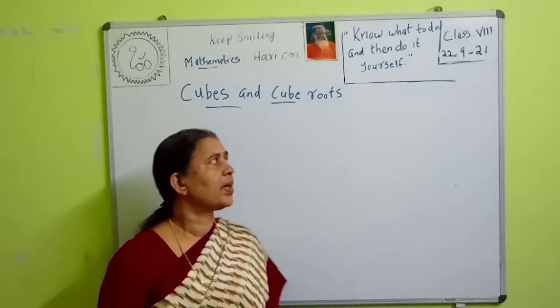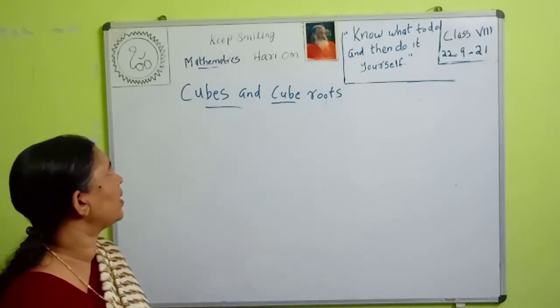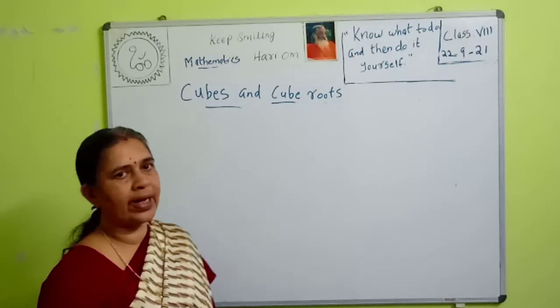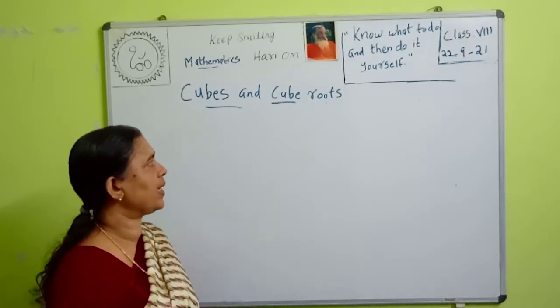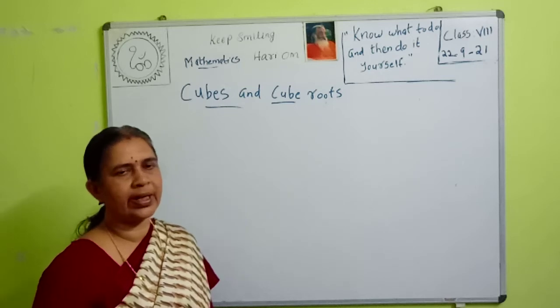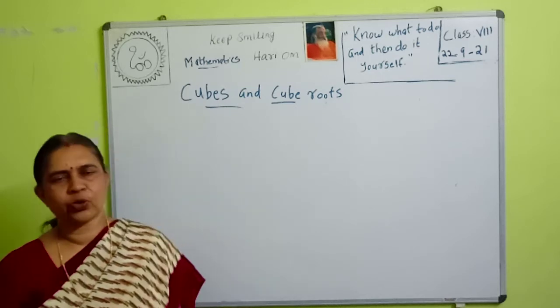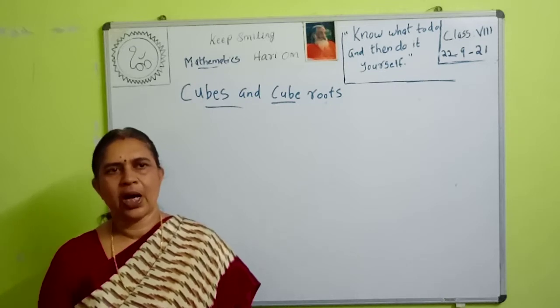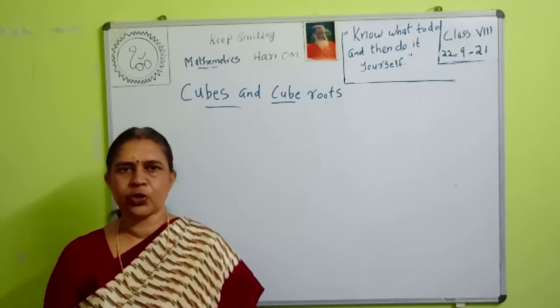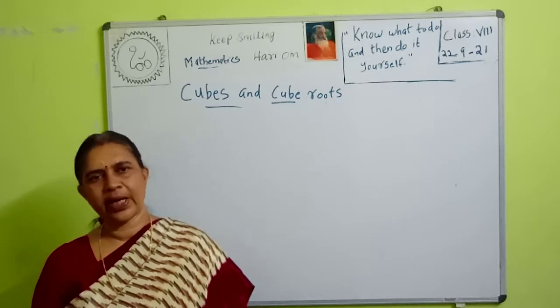Okay, then in the last class we studied squares and square roots. What do you mean by a square number? What is the square? What do you mean by square, Haritha Lakshmi? What is 2 square? Find the square of 2 means you multiply 2 how many times? 2 times. Then you will get the square of the number.